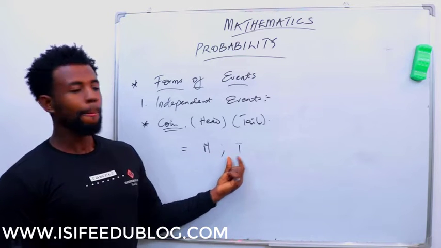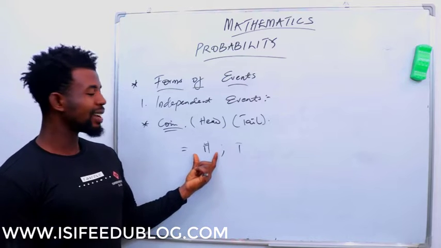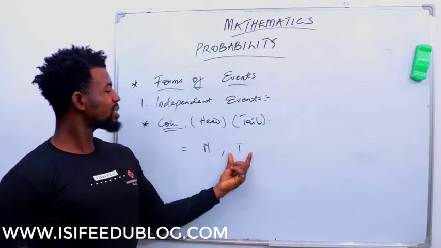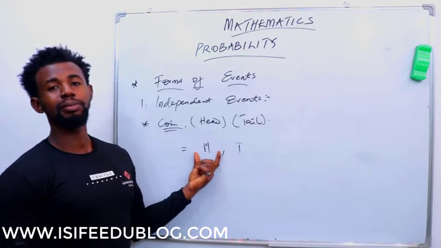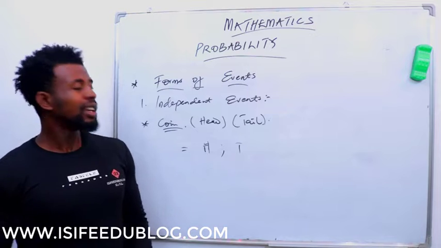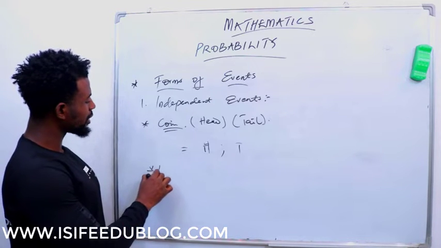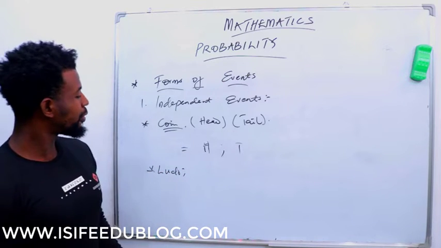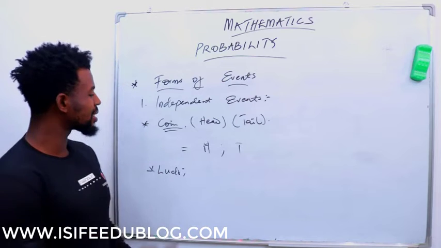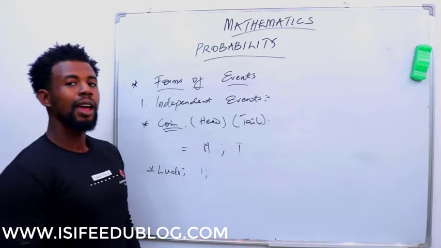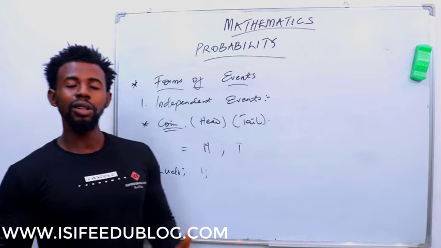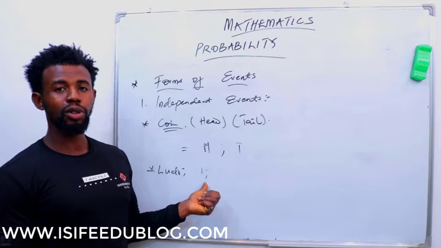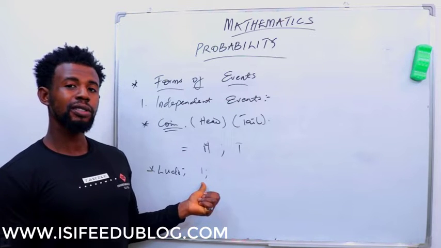So event A of my getting a head does not depend, or let's say my event B does not depend on the outcome of what I got in my very first event. Now also in the rolling of a fair dice or a Ludo, right? If I should roll a Ludo for the first time and I get, let's say, face 1, the outcome of my second roll is not dependent on my first roll, on my first result, on my first event.